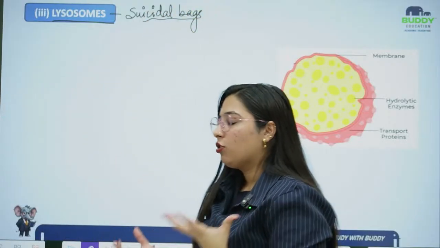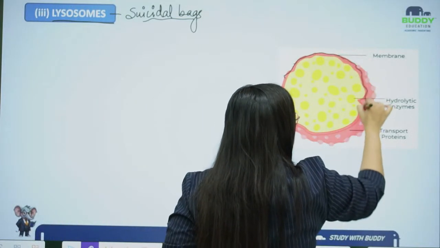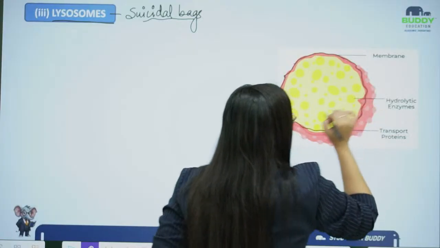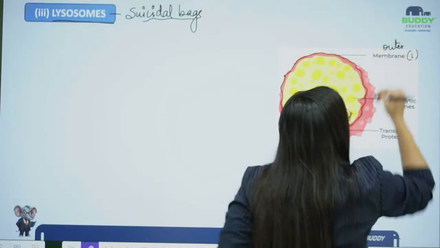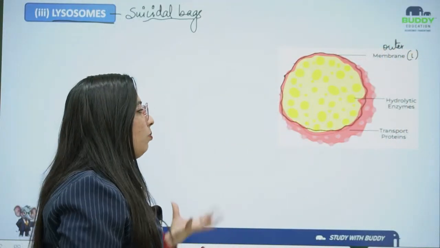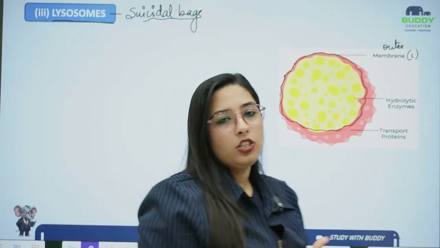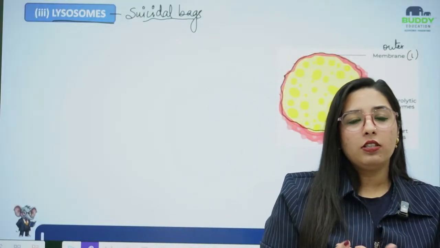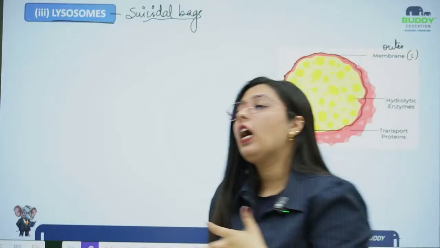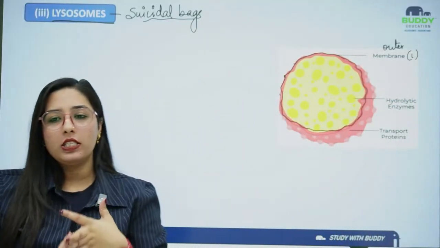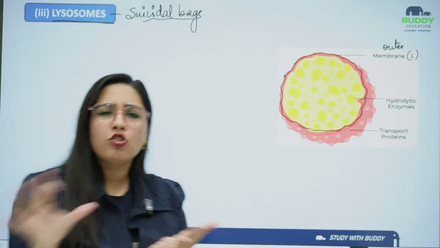Now, what is a lysosome? Basically, lysosomes are single membrane structures. We can see the membrane outside the lysosome. They have only one membrane, the outer membrane. Lysosomes are also responsible for transporting proteins. Anything, whether protein or lipid or any other structure causing damage to the cell, will come to the lysosome, and then the lysosome will basically destroy it.